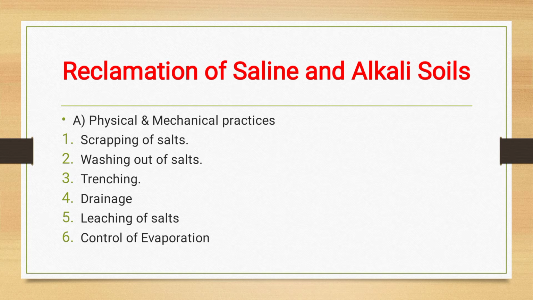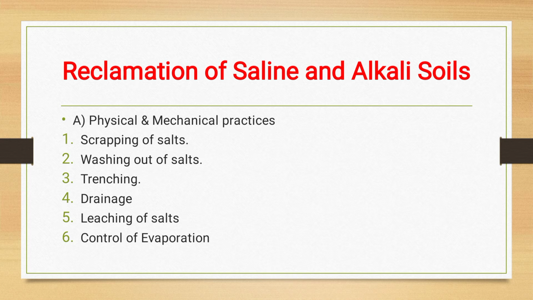First one is scraping of salt. The upper layer salt is dissolved in the soil solution. After dissolving, this water is evaporated, and the salt is left on the upper surface of the soil. So with the help of scraping, the salt is easily removed.